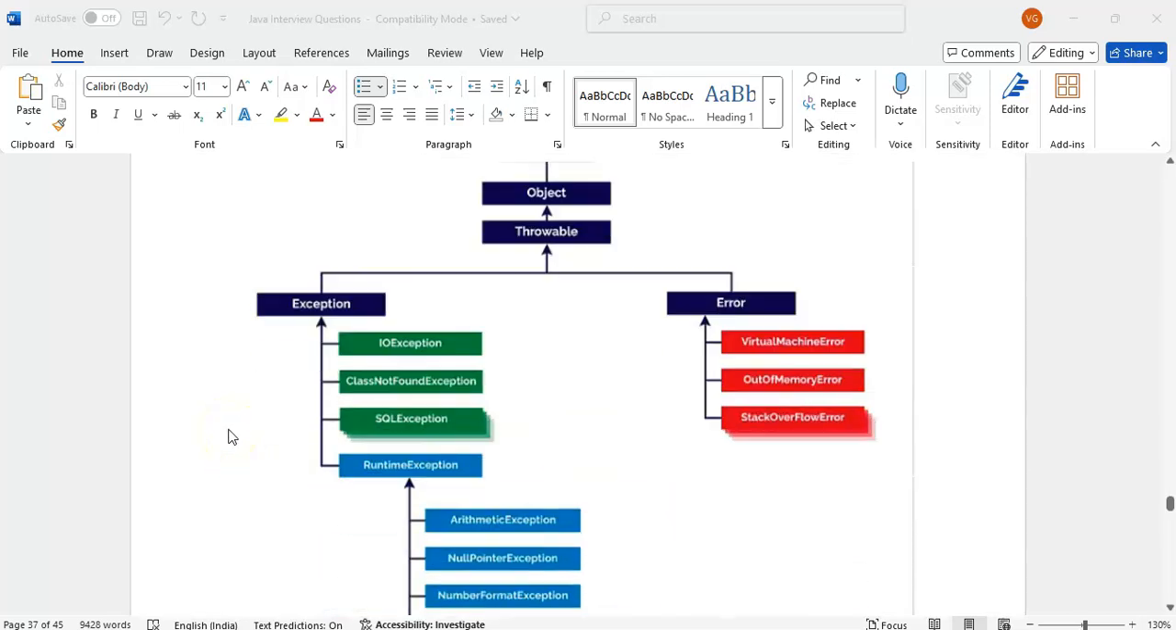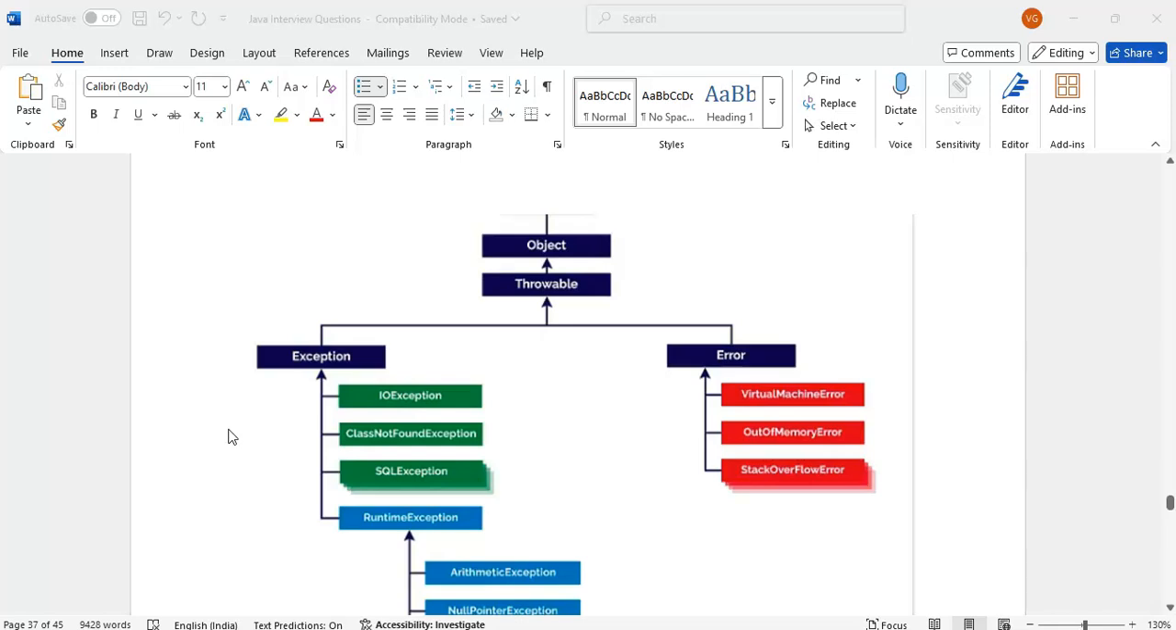One more important question: what is the hierarchy of the exceptions? Throwable is the root class for all the exceptions. Every class has Object as a root class, and for exceptions, Throwable is the root class. Under Throwable we have two types: exceptions and errors. Errors we cannot handle in the code, like stack overflow error, out of memory, virtual machine errors. Only exceptions we can handle.